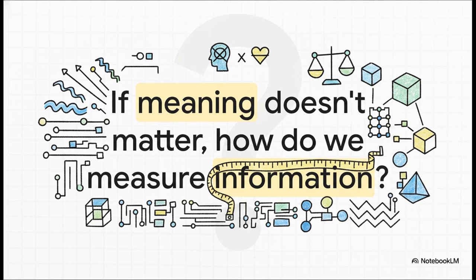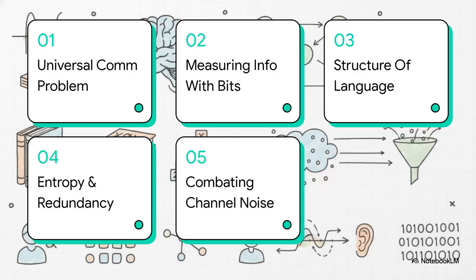But that really begs a massive question. If the meaning doesn't matter, how on earth do we measure information? This right here is the ultimate puzzle that had to be solved to make modern communication, and honestly, modern computing, even possible. Think about it. If we strip away all human emotion and meaning from a message, what exactly is left to measure? To figure that out, we're going to follow the journey of a message from its creation all the way to its destination. We'll uncover the math behind it in 5 steps: the universal communication problem, measuring information with bits, the structure of language, entropy and message redundancy, and finally, combating channel noise.